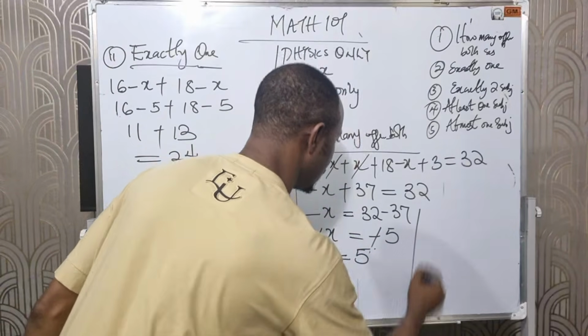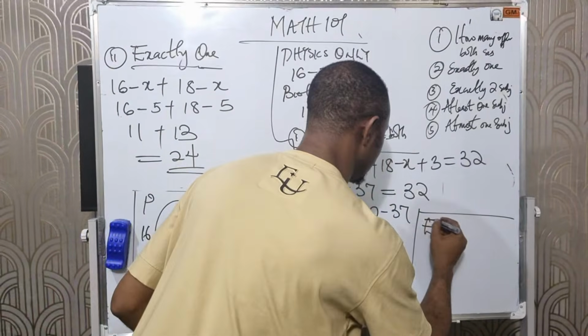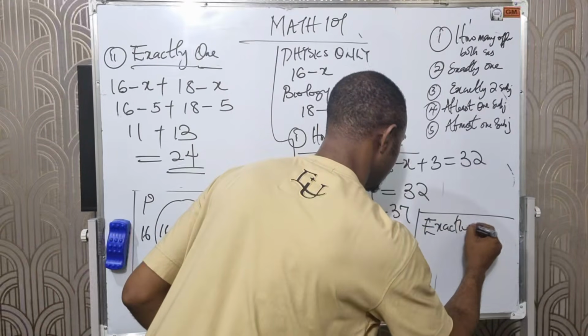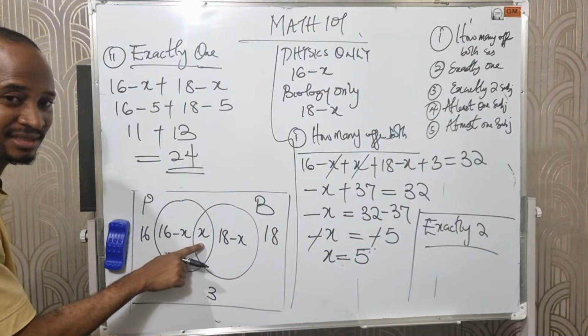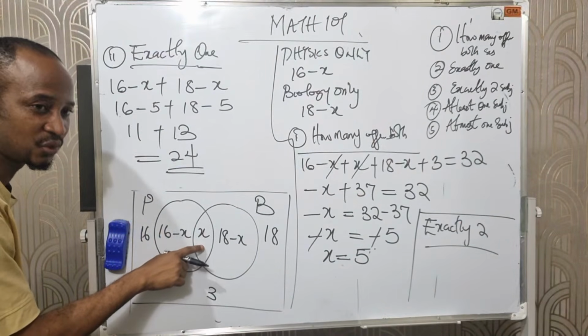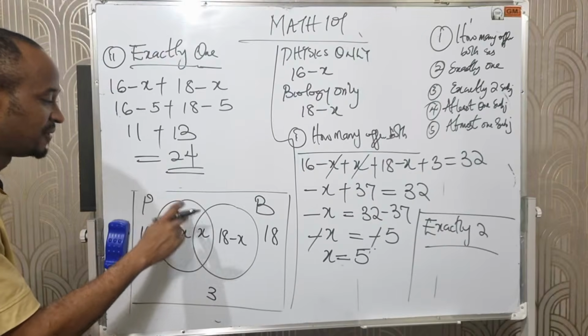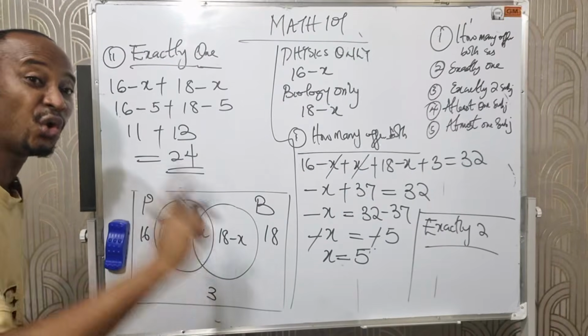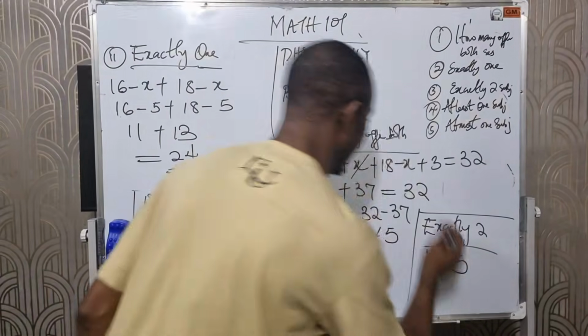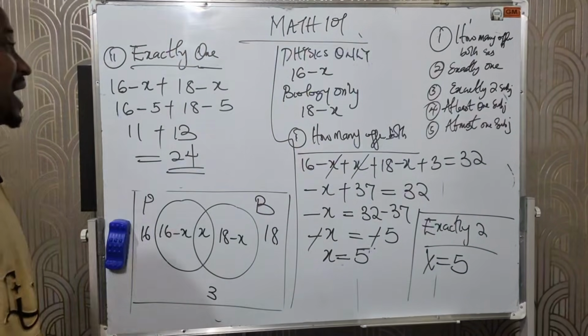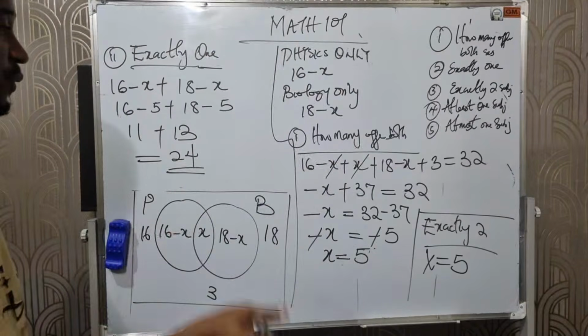So we call for exactly 2. Exactly 2 means x. This is exactly 2, meaning those that offer physics and biology. The answer here is x, which is equal to 5. So this is the same as how many offer both subjects.